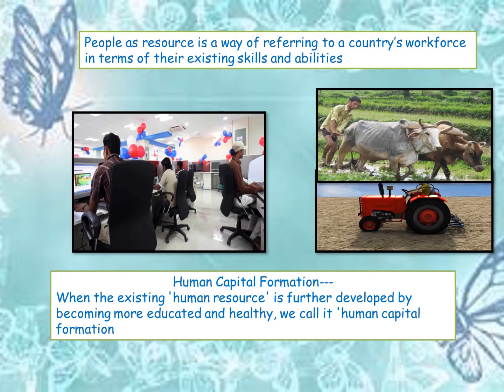What do you mean by people as resources? People as resources is nothing but the working class of people in the society, that is between the age group 15 to 59, in terms of their existing skill and ability. What do you mean by human capital formation? When this working class of people, or this existing human resource, becomes more educated and more healthy, we can call it human capital formation.